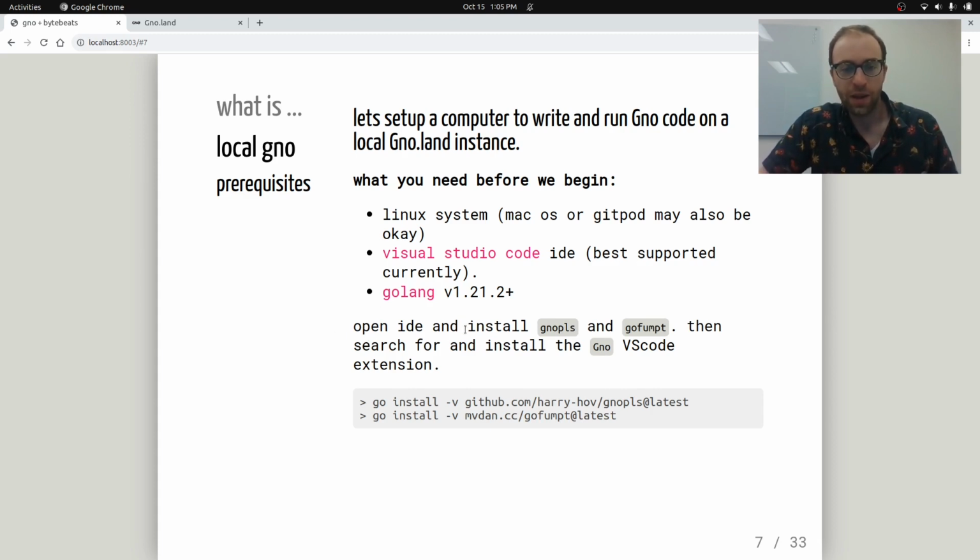So open your IDE and install gnoplease and gofumpt. So these are the installations here. Go install, then you'll do this one. And then we install this extension. So I'll move over to VS Code.